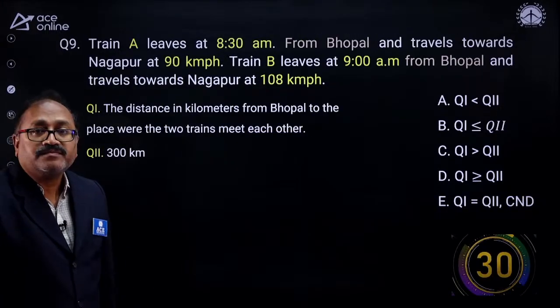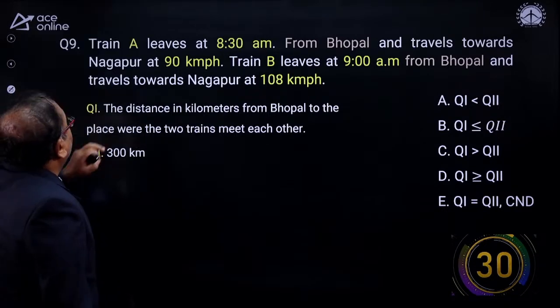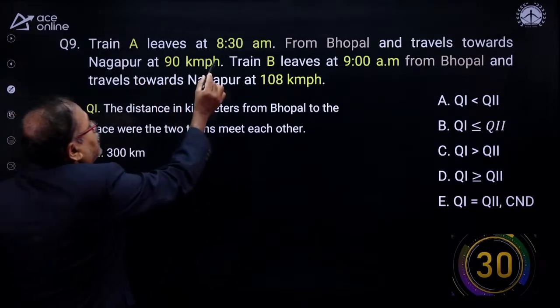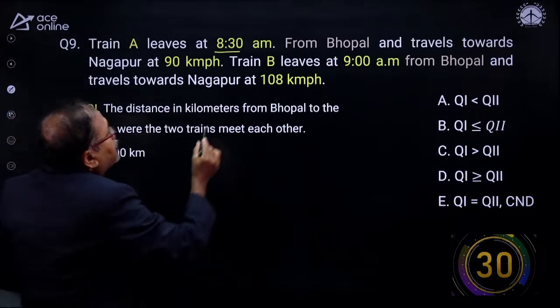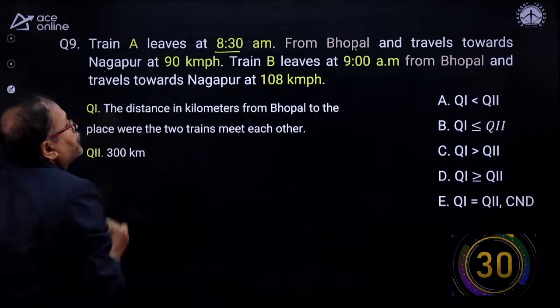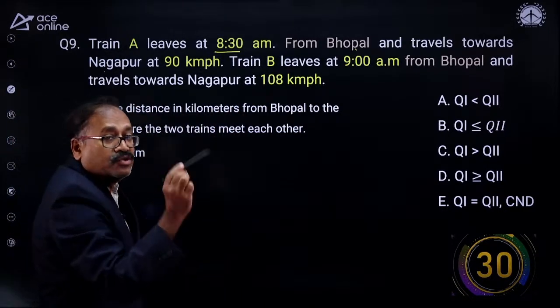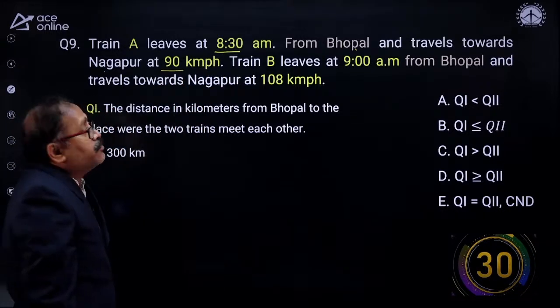Second one. Next question. Look at this. Train A leaves at 8:30 a.m. from Bhopal and travels towards Nagpur with a speed of 90 km/h.